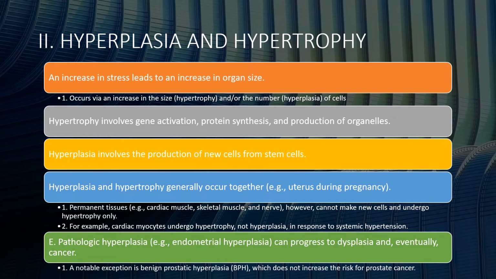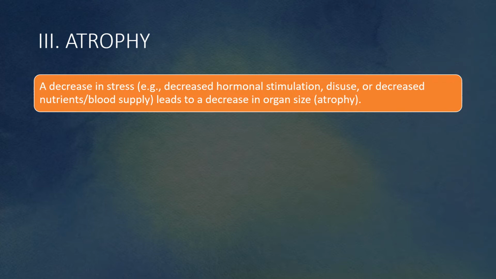Next is pathological hyperplasia, which can progress to dysplasia and eventually cancer. A notable exception is benign prostatic hyperplasia, also known as BPH, which does not increase the risk of prostate cancer. Atrophy: a decrease in stress, for example, decreased hormonal stimulation, disuse or decreased nutrient blood supply, leads to a decrease in organ size.